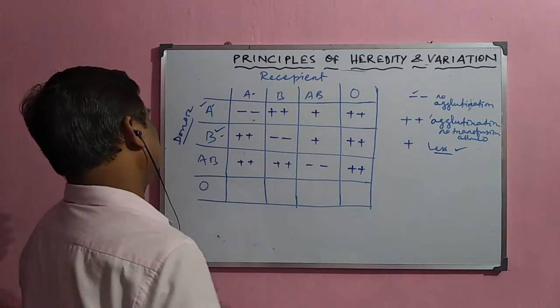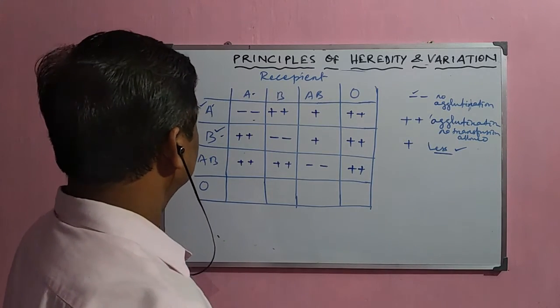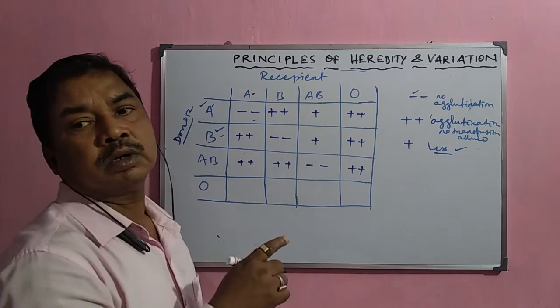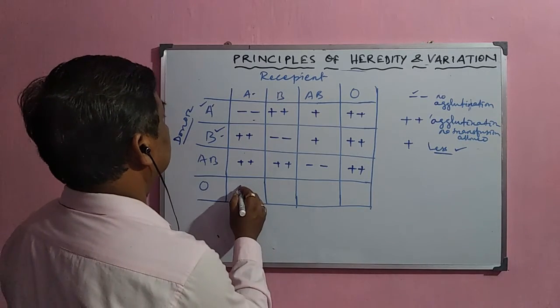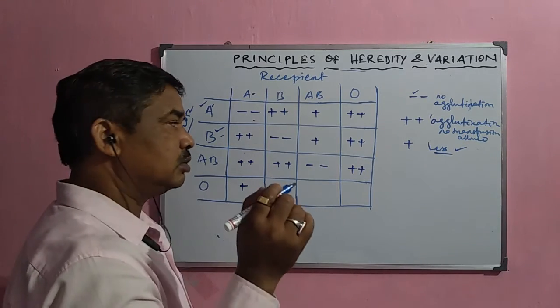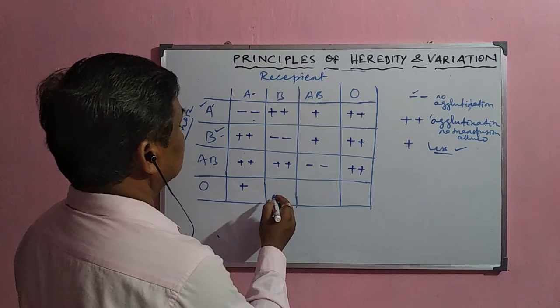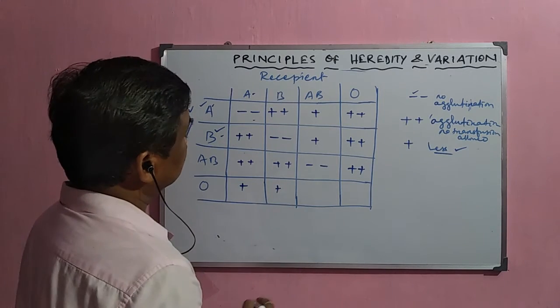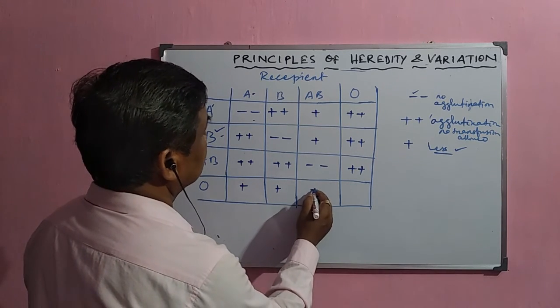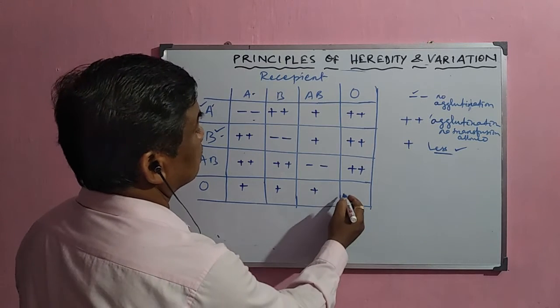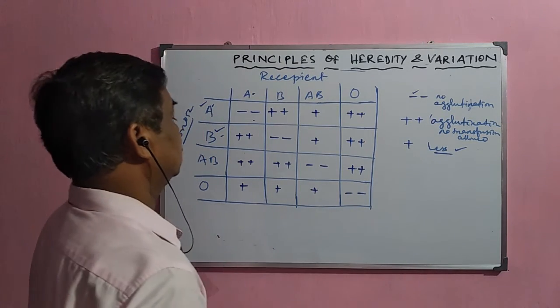But this O blood group is the universal donor. It can donate to A with less agglutination, it can donate to B, it can donate to AB, and it can donate to O, no doubt.